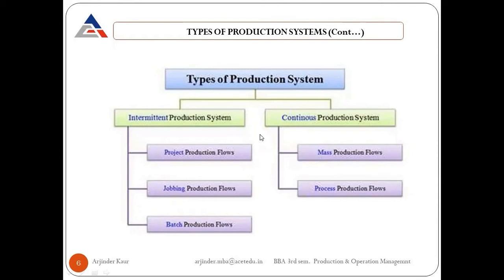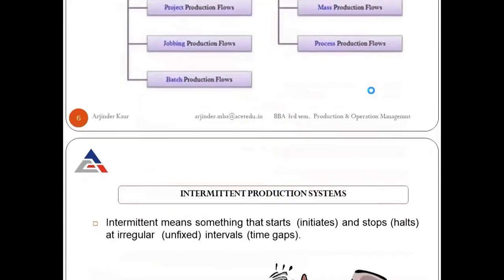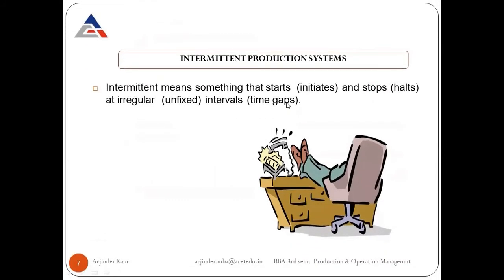Intermittent is further classified into three categories: project production, job production, and batch production. Continuous or non-intermittent is further classified into two categories: mass production system and the process production. We'll discuss each one of these in much detail during this lecture.